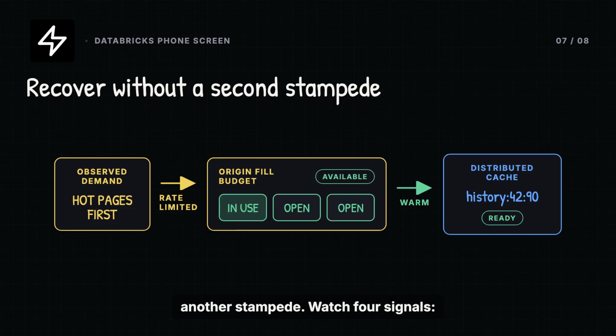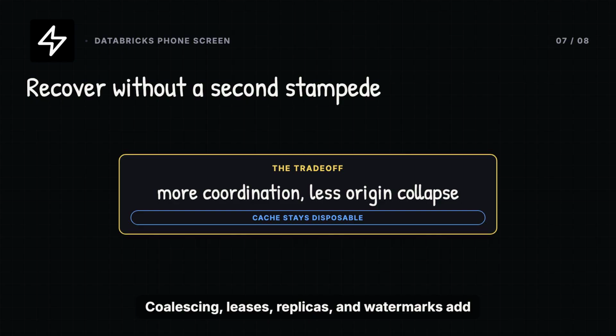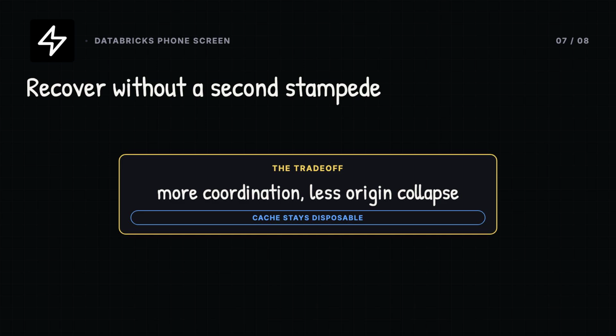Watch 4 signals: cache hit rate, requests collapsed per fill, origin saturation, and degraded responses. Lease contention and late fill rejections reveal hot keys or failing owners before users report missing history. The trade-off is real. Coalescing, leases, replicas, and watermarks add operational complexity. We accept that complexity only because the cache remains disposable, and every returned page still carries a verifiable boundary.